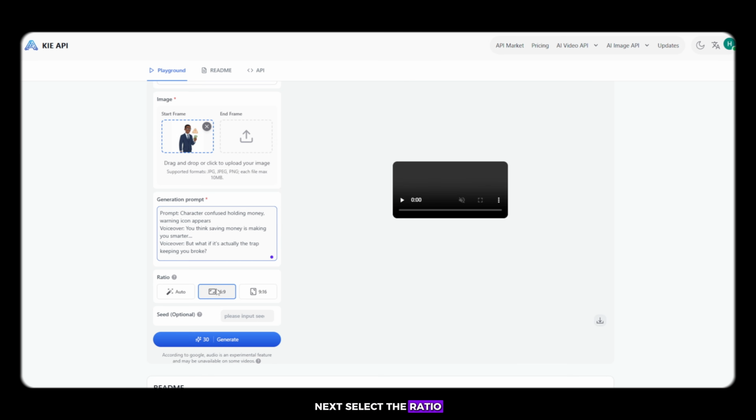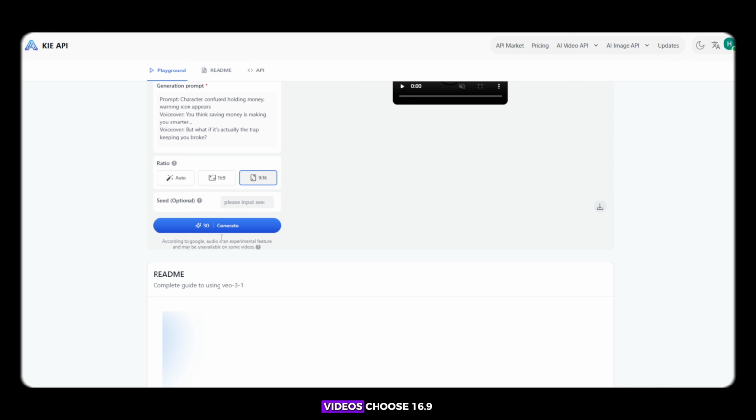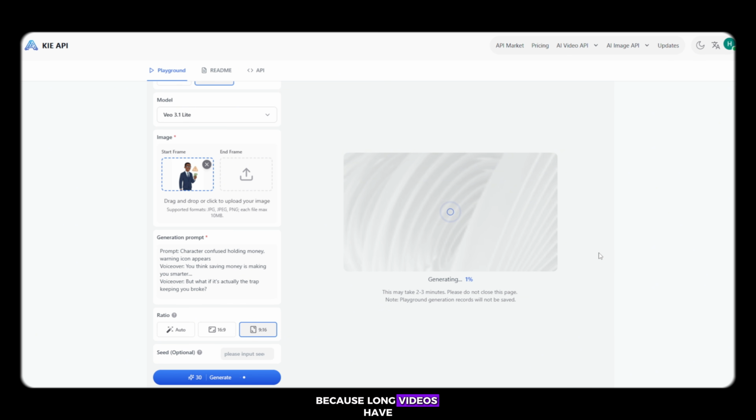Next, select the ratio. This is very important. If you want short videos, choose 9:16. If you want long videos, choose 16:9. I personally recommend 16:9 because long videos have higher RPM compared to shorts. Now simply click on Generate. Your first video generation will start. It usually takes around 2 to 3 minutes, but mostly it completes within 2 minutes.